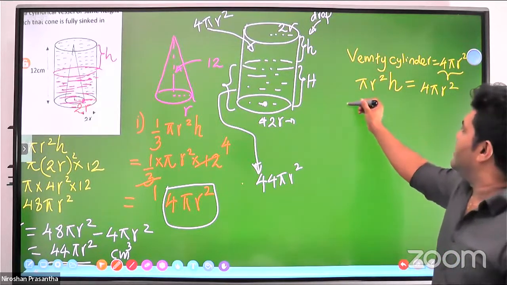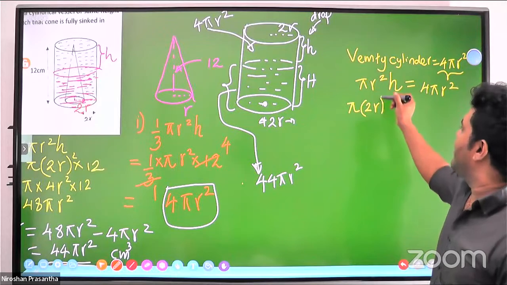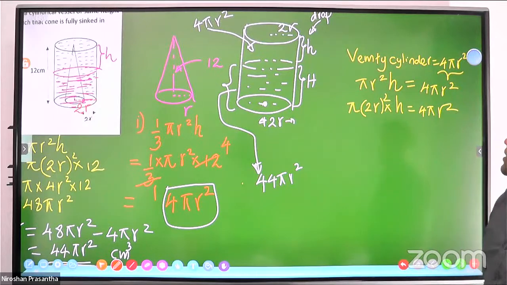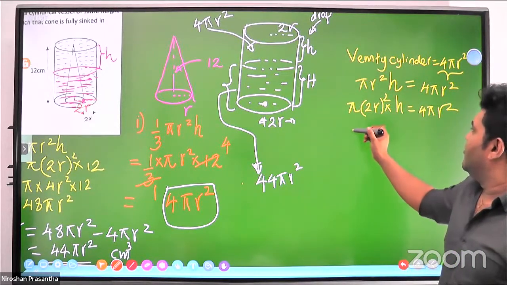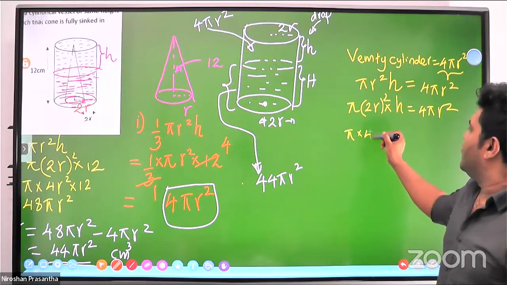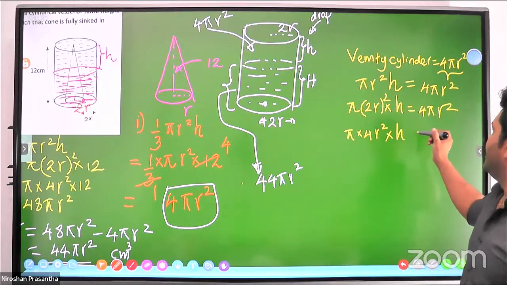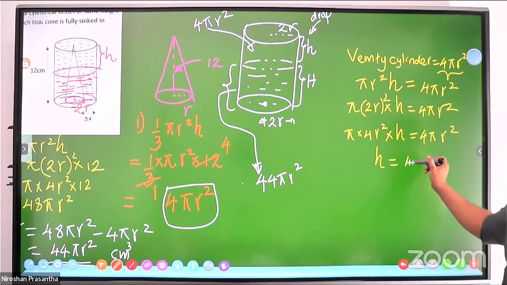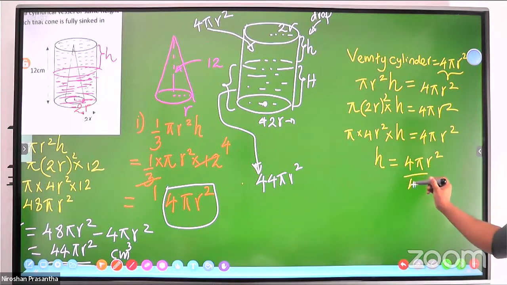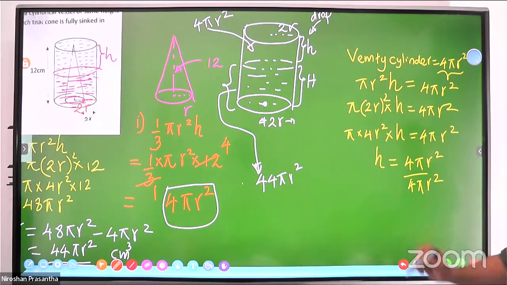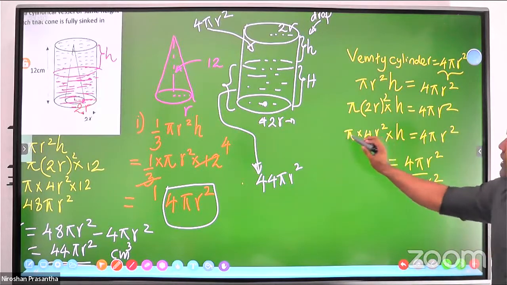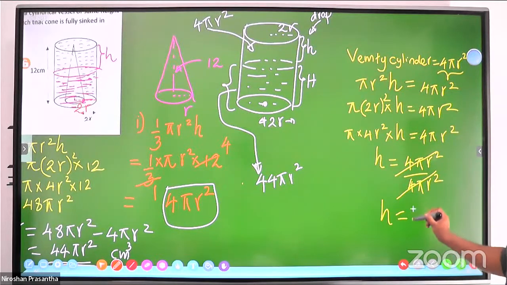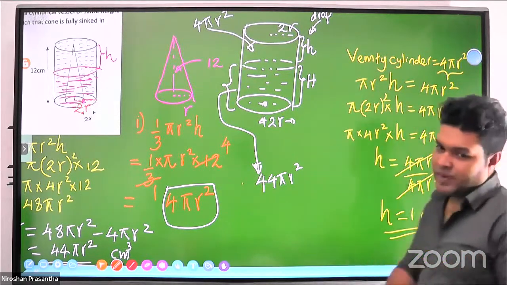Therefore, π, r is 2r square, and height simply h, equals 4πr square. This is π times 4r square times h equals 4πr square. Then we have to make h the subject: 4πr square divided by 4πr square. Why did I divide by 4πr square? Because this is 4πr square in relation to this h. Then this is totally cancelled. h is 1 centimeter.